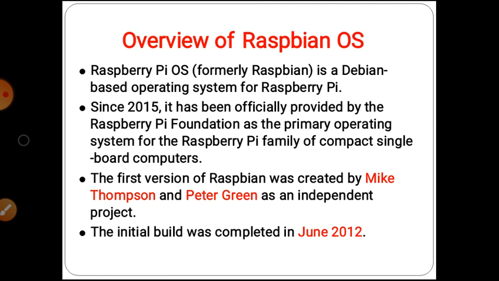The first version of Raspbian was created by Mike Thompson and Peter Green as an independent project. To design independent projects using the Raspberry Pi board, the first version of Raspbian was created by the two scientists named Mike Thompson and Peter Green. The initial build was completed in June 2012.